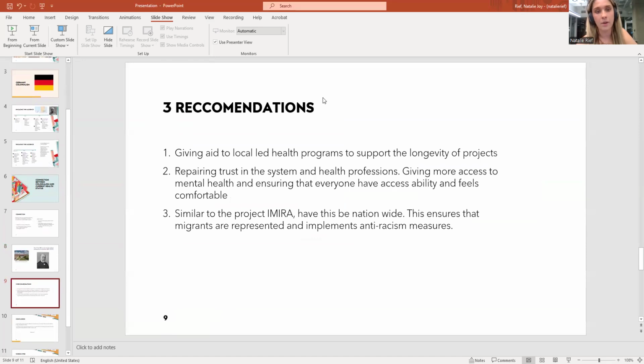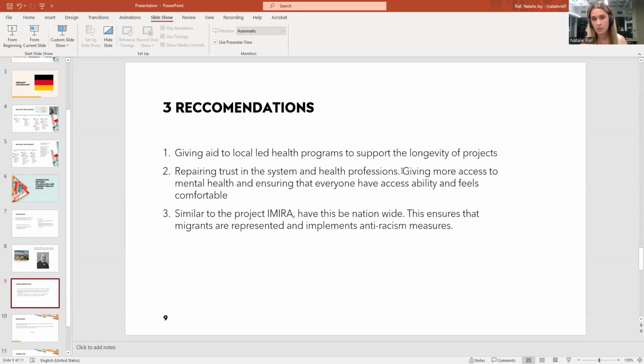And finally, my three recommendations. One would be giving more aid to local led health programs to support the longevity of projects. What I mean by that is a lot of times aid is given to huge corporations and they don't know what the intimate needs of the people of their country are. So I feel like if we aid more local programs, they can help the needs of people there.